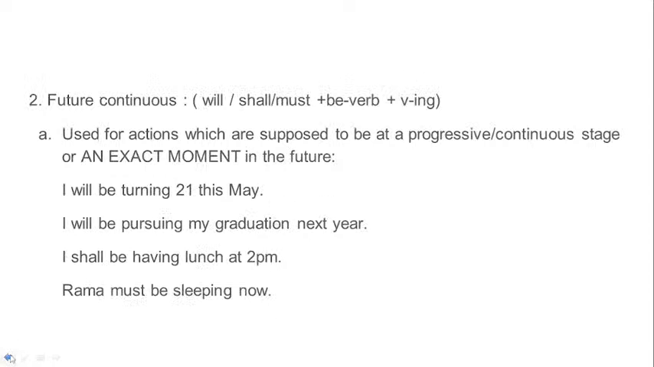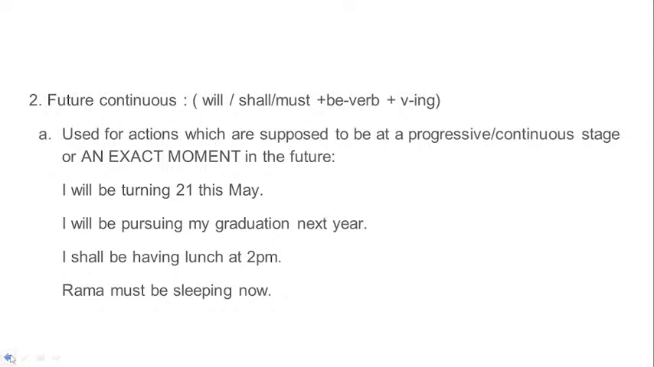And going back to the future continuous tense, the structure is modal, as I have listed: will, shall, must, anything suitable to the sentence, plus the be verb. The normal be form of the verb: will be doing, shall be doing, must be having, like this. Be form of the verb plus the continuous form of the verb, that is ing. Any verb plus ing is what?